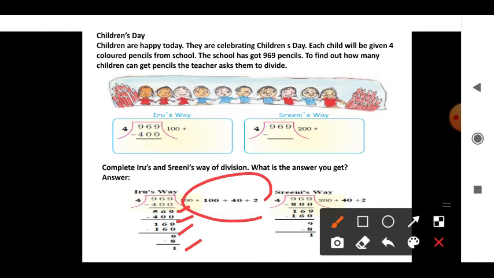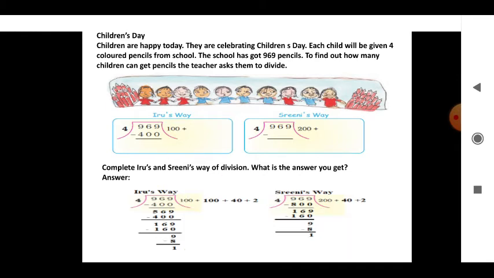and Srinu, he multiplied another way. See, he divided in another way. 4 200s are 800, so 169 is the remainder. Then 4 40s are 160, 9 is the remainder. 4 twos are 8. Then at last 1 is the remainder. The quotient is 200 plus 40 is 240. 240 plus 2 is 242. They get the same answer.